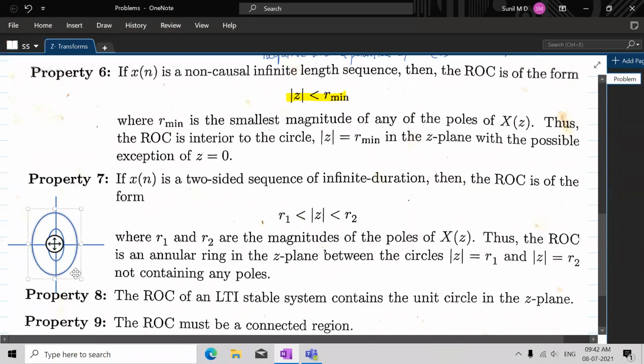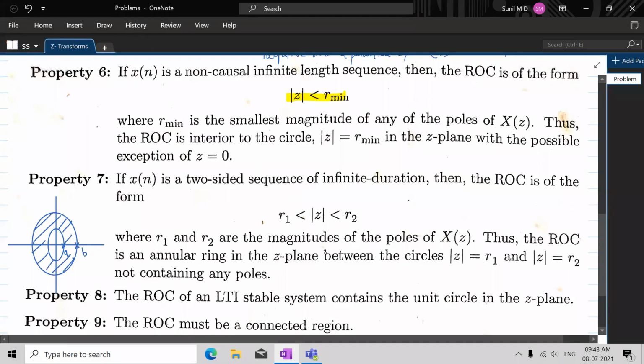So for a double-sided sequence, it should be greater than R1 and less than R2. It should be outside the circle with radius a, and within the circle with radius b. So that means this is your ROC. Even here, the poles are on the boundary of the region of convergence. Understand? That is your seventh property.